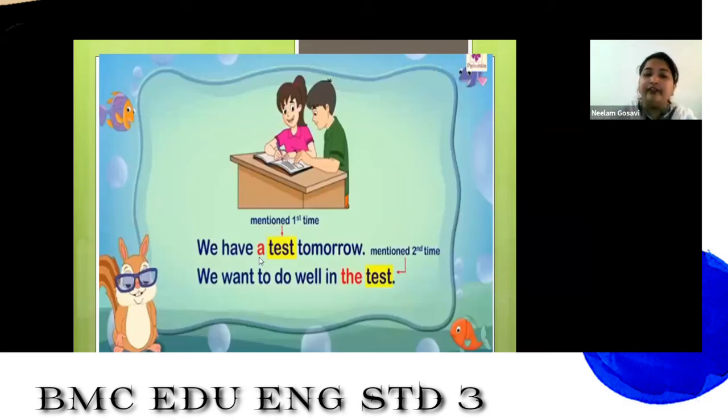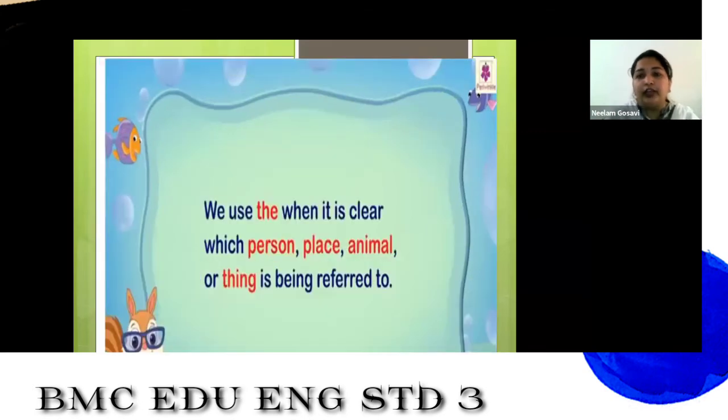So we have a. Why are we putting a here, and why are we putting the here? See, whenever we use the same thing a second time, we put the there. Now next, we use the when it is clear which person, which place, which animal or which thing is being referred to.